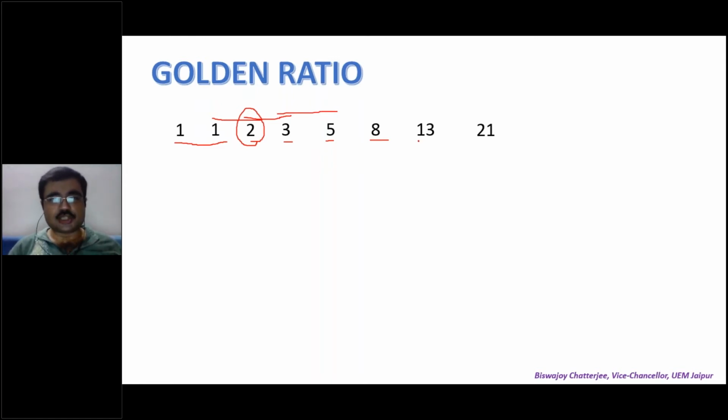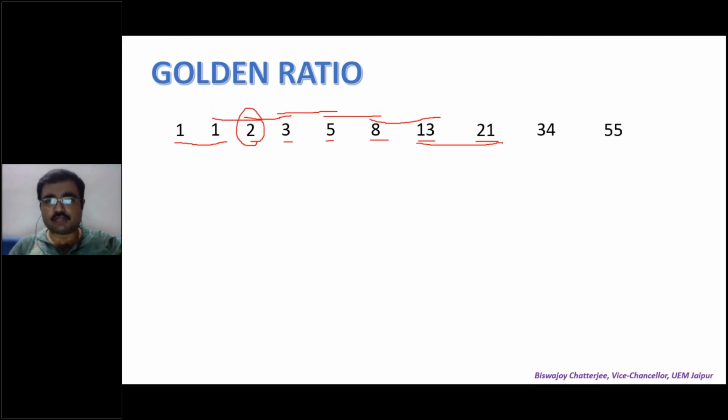And so the list continues. 13 is the sum of the previous two numbers, 5 and 8. 21, the next number, is the sum of the previous two numbers, 8 and 13. So what will be the next number that will come on screen? Is 13 plus 21, that is 34. And herein is the list. The list is 1, 1, 2, 3, 5, 8, 13, 21, 34. We call it a series.